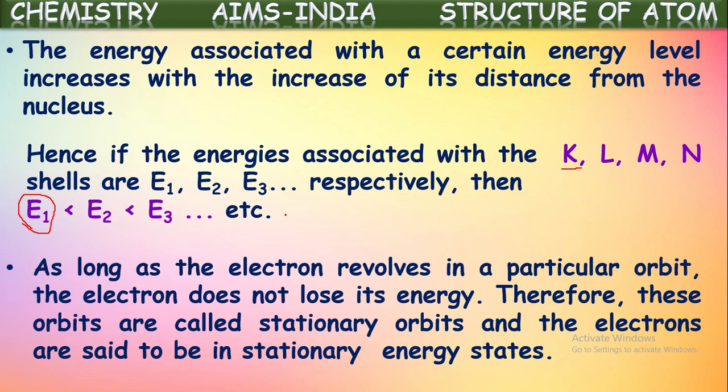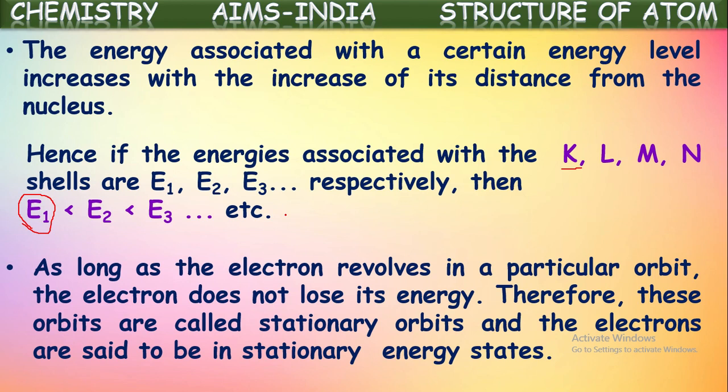As long as the electron revolves in a particular orbit, the electron does not lose its energy. Therefore, these orbits are also called stationary orbits, and these electron states are said to be stationary energy states.